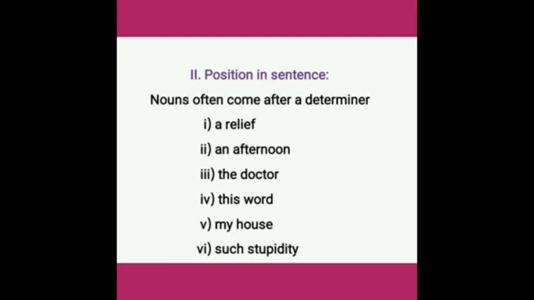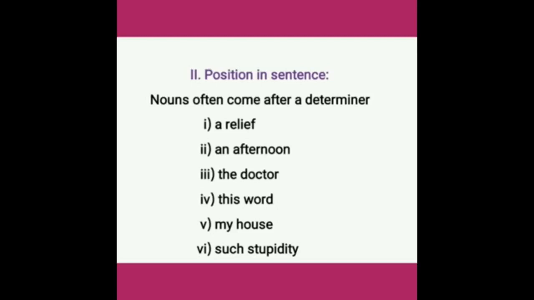Some examples: a relief, an afternoon, the doctor, this word, my house, such stupidity. So here the nouns are relief, afternoon, doctor, word, house and stupidity. Before them the determiner is there: a, an, the, this, my, such. Using this you can easily identify a noun in the sentence.